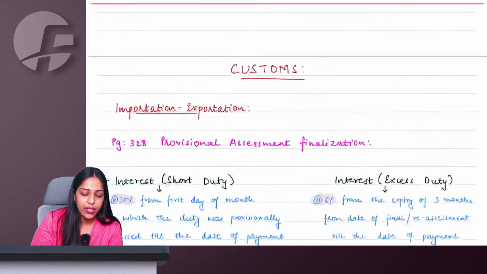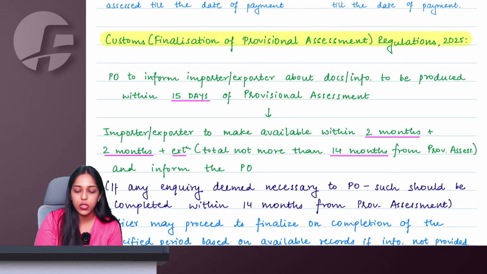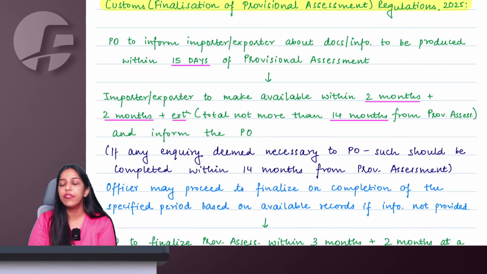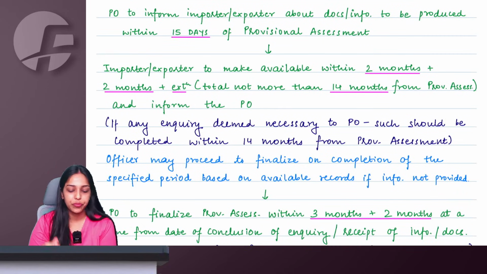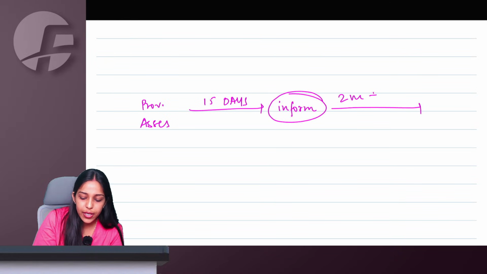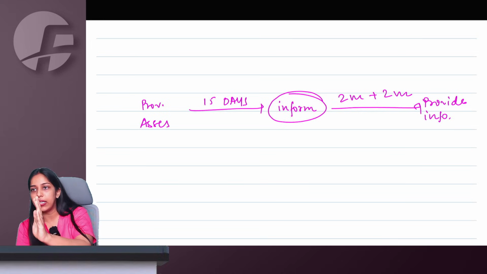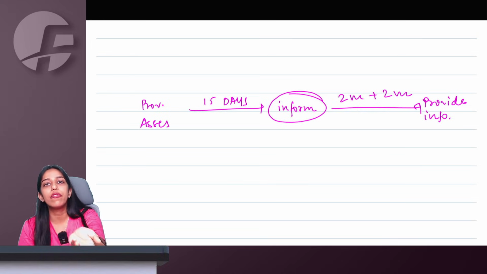So let's read side by side also. The proper officer will inform the importer or exporter about whatever documents or information are required to be produced within 15 days of provisional assessment. The day on which they inform you, within 2 months plus an extension of 2 months from here, you have to provide the information. Provisional assessment, within 15 days, they'll tell you what all information they need.